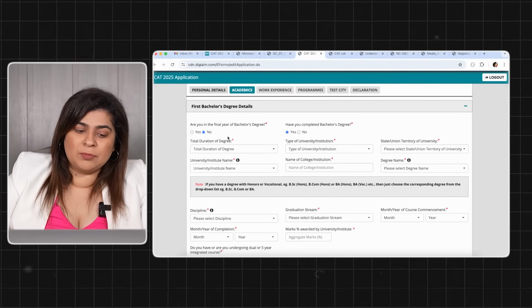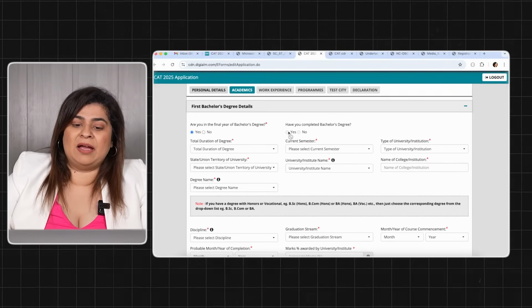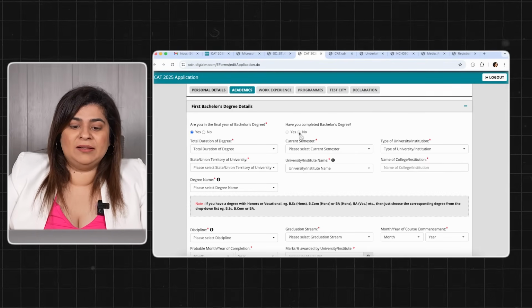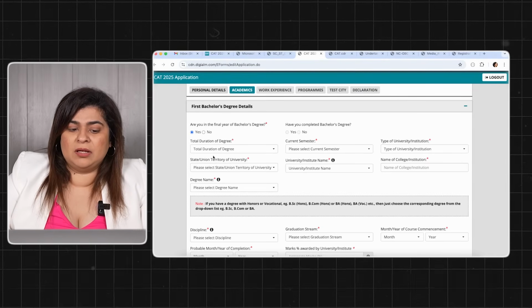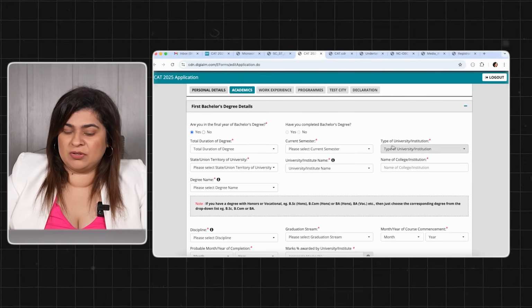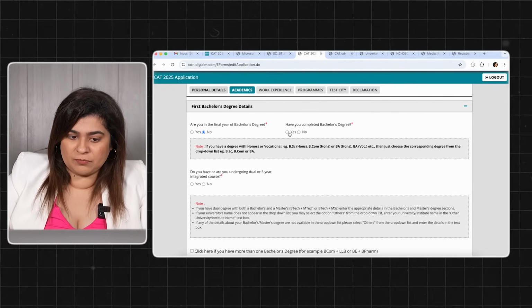If you are currently pursuing, तो आपका आएगा are you in your final year's degree में yes, have you completed में no, and then you will, this question is only not required, then you will be required to submit your semester details. So very important for all the people who have completed, right?